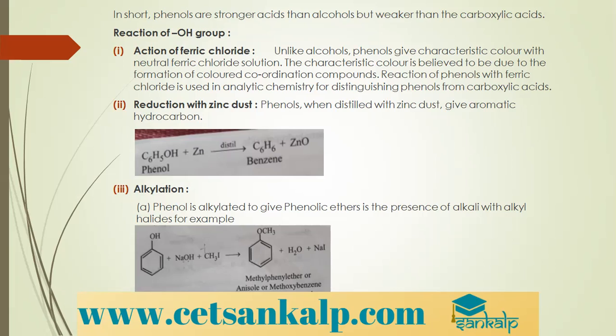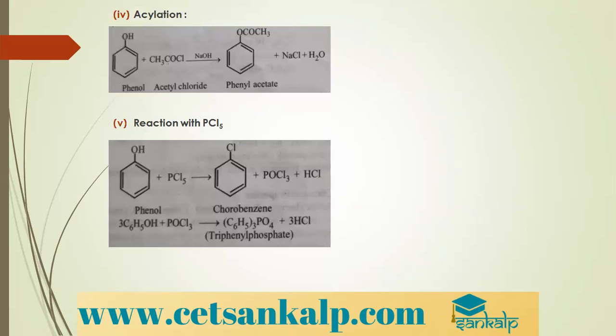You can look there. Phenol when treated with NaOH and iodomethane gives methyl phenyl ether. This methyl phenyl ether is nothing but methoxybenzene, or anisole, very commonly known as anisole, plus water plus NaI.